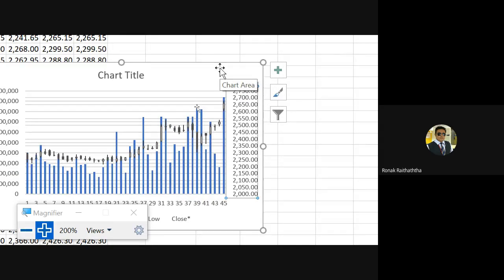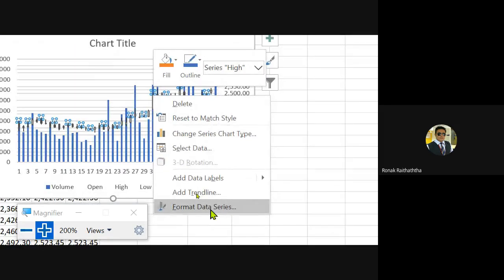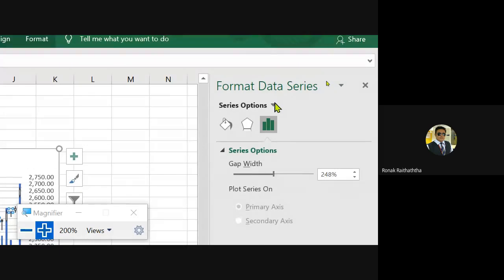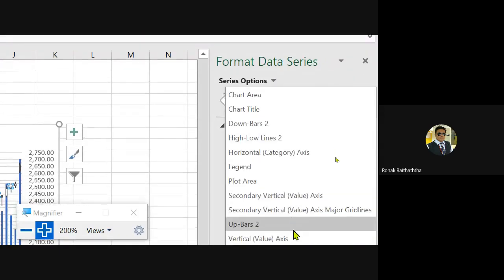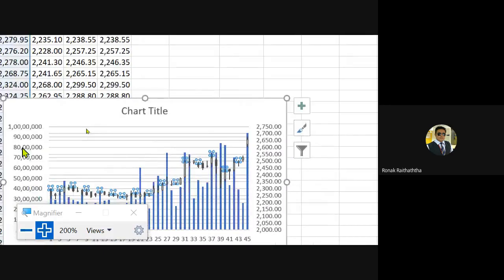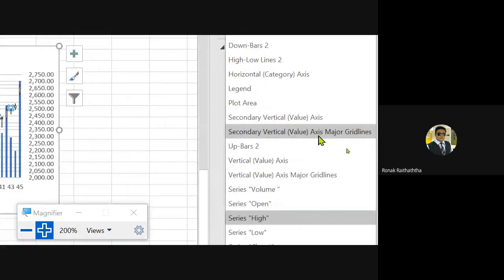If you haven't, then I'm explaining what you should do. To get these candles, click on the candles, right click, and from there go to format data series. Now in that format data series, please select the secondary vertical axis, because in the secondary vertical axis there is a candle chart. In the primary one we have the volume. In the secondary one we have the prices. So we must go to the secondary vertical value axis.